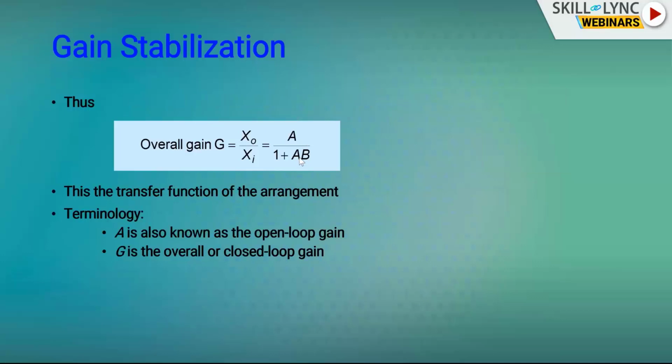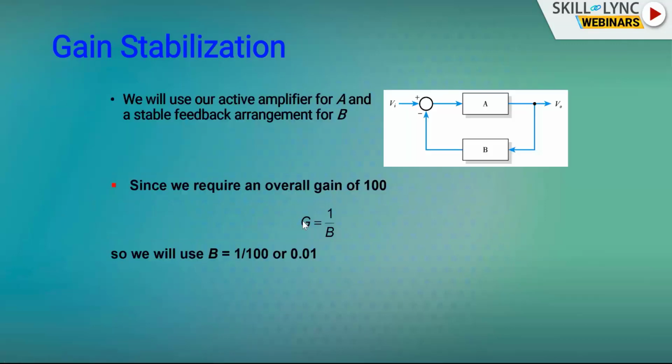How is gain stabilization achieved? Carefully listen, I am going to choose AB greater than 1. Therefore, if AB is greater than 1, 1 plus AB is equal to AB. Okay, 1 is negligible. So x0 by xi is equal to A by AB. A in the numerator and A in the denominator get cancelled. We have G is equal to 1 by B. What we want is the overall gain to be 100. So G should be 100, which means B should be 0.01. If B is 0.01, you will get G equal to 100.